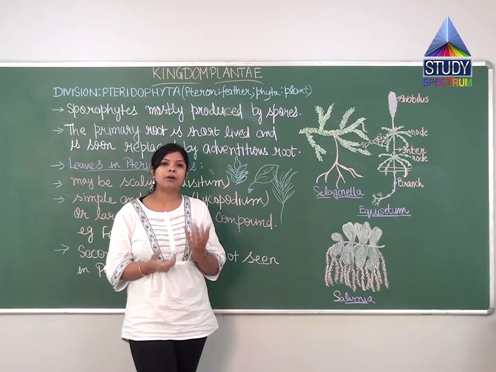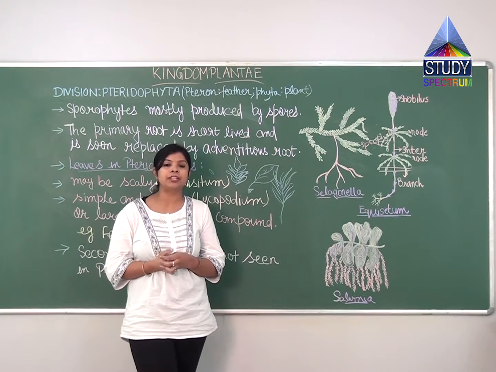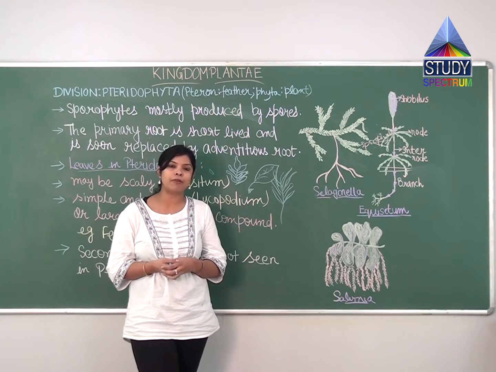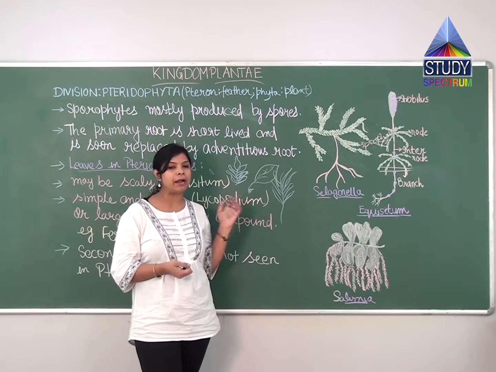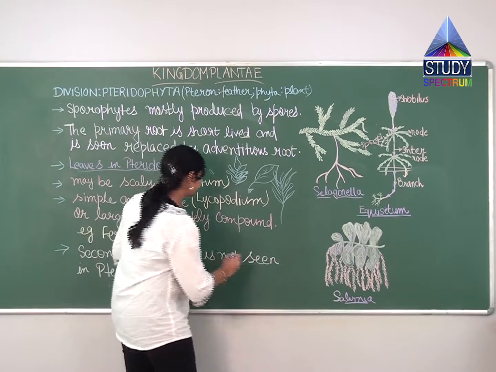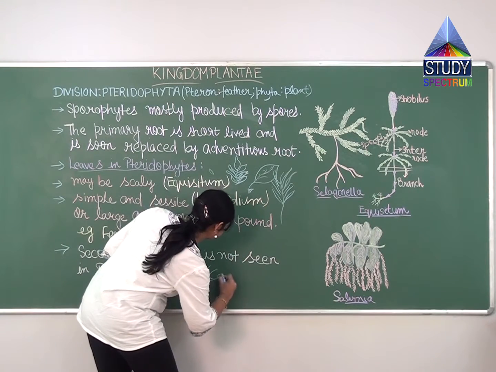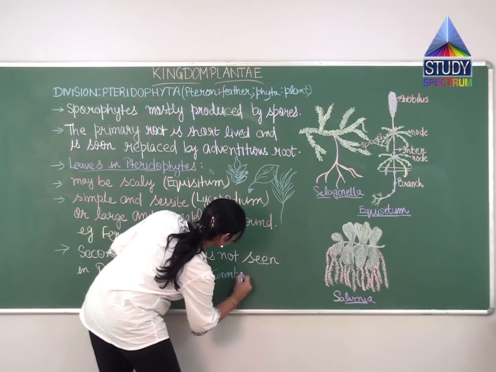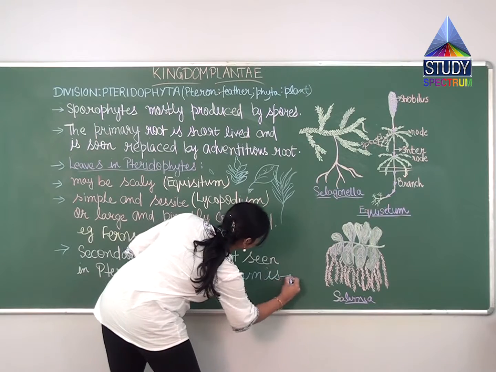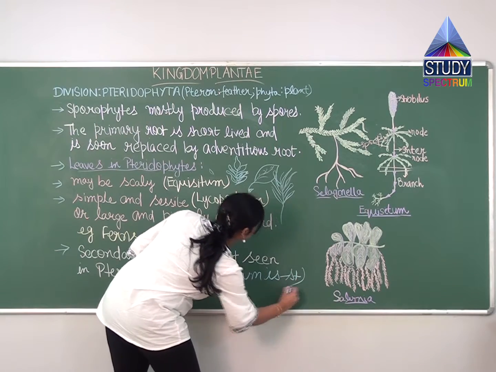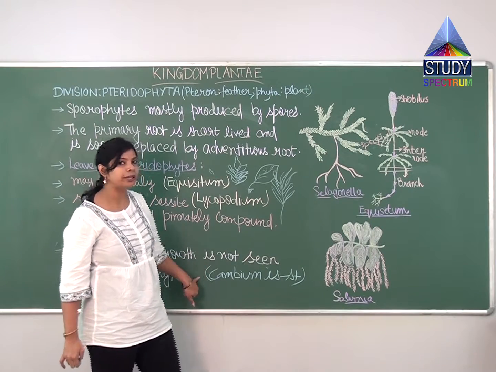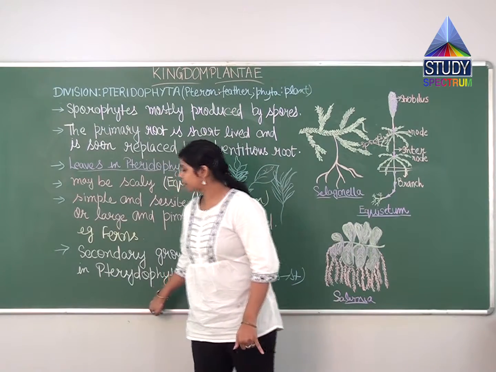So cambium is a tissue layer that is responsible for secondary growth in plants. That's why, as cambium is absent here, we cannot see secondary growth in pteridophytes.